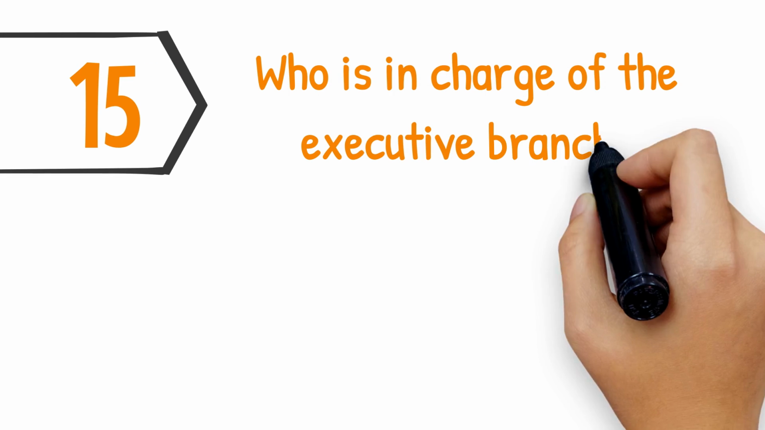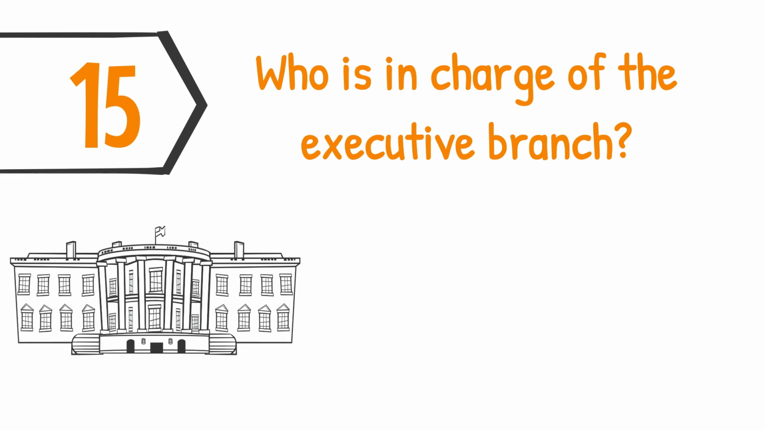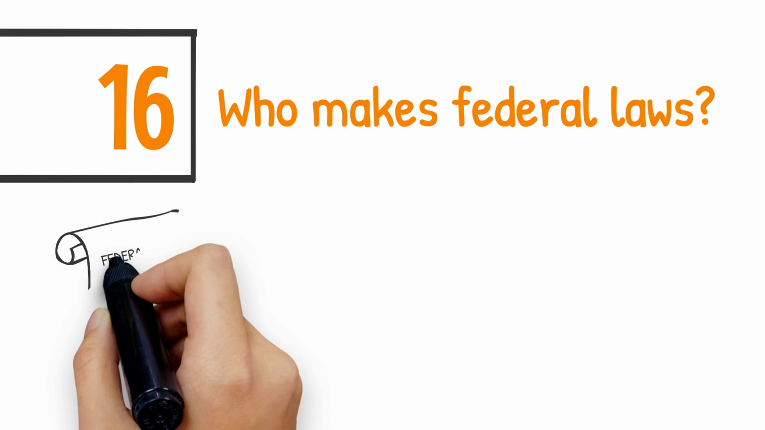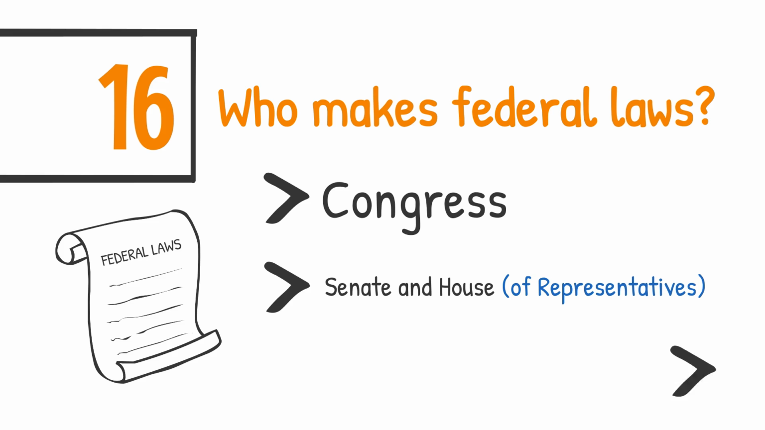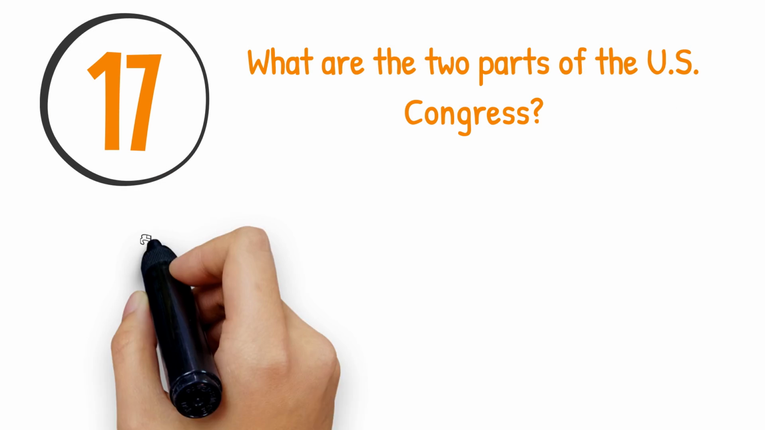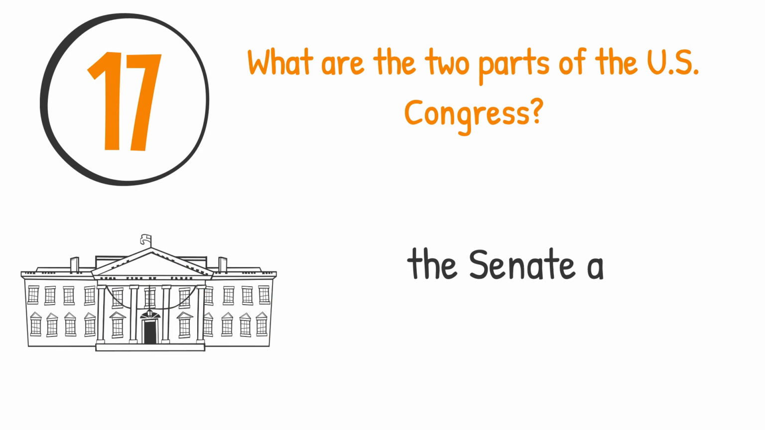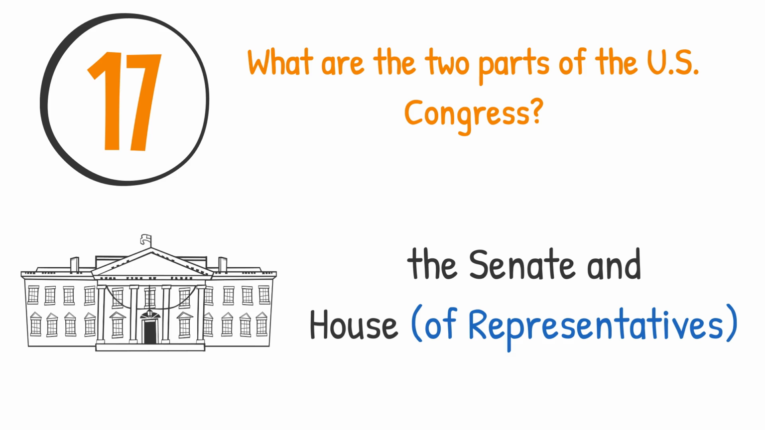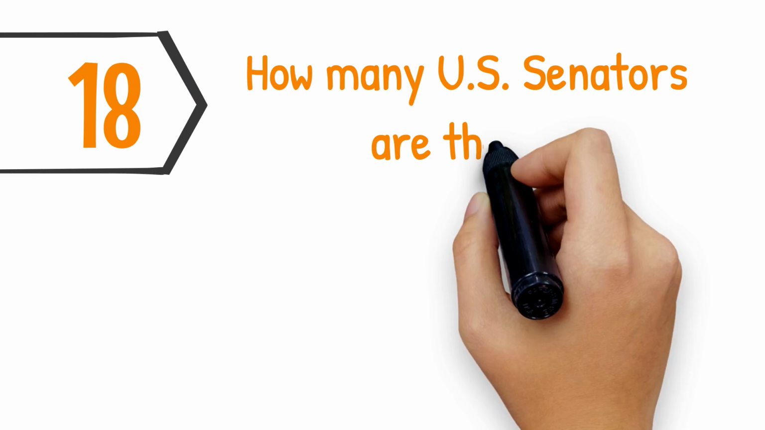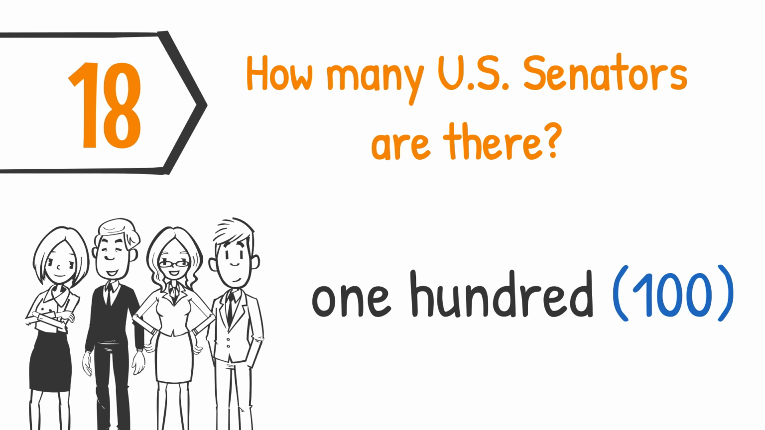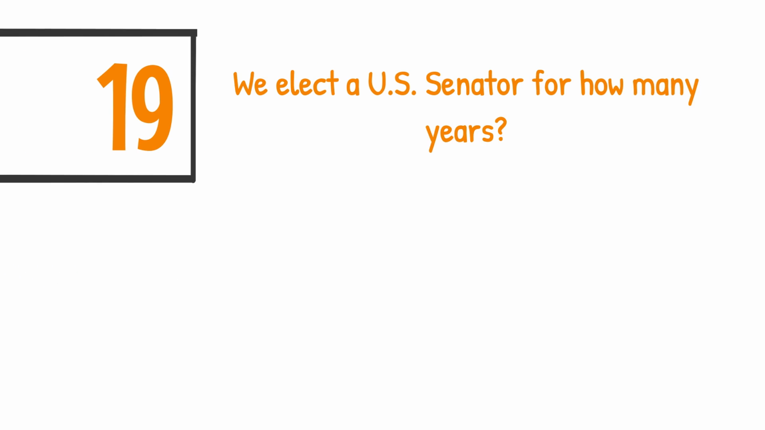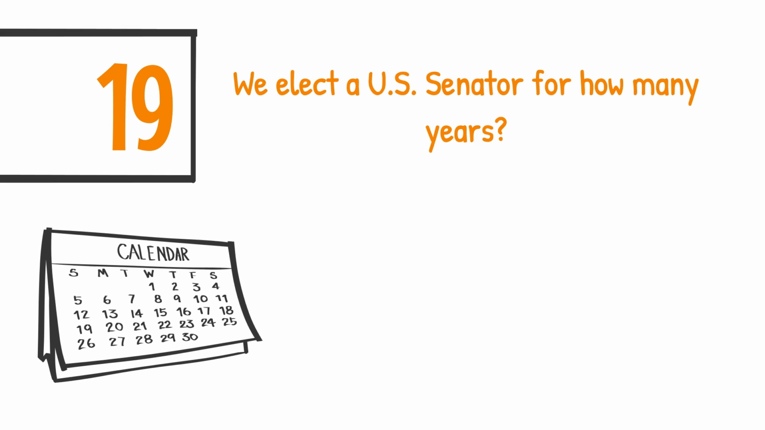Who is in charge of the executive branch? The President. Who makes federal laws? Congress, Senate and House of Representatives, or National Legislature. What are the 2 parts of the U.S. Congress? The Senate and House of Representatives. How many U.S. senators are there? 100. We elect a U.S. senator for how many years? 6.